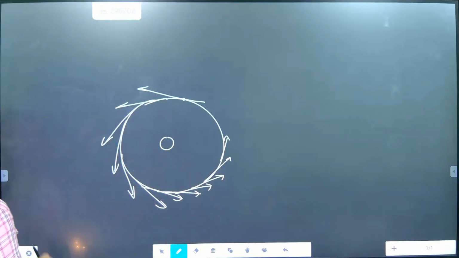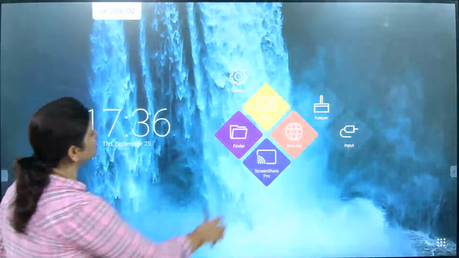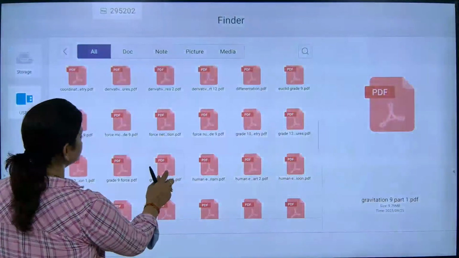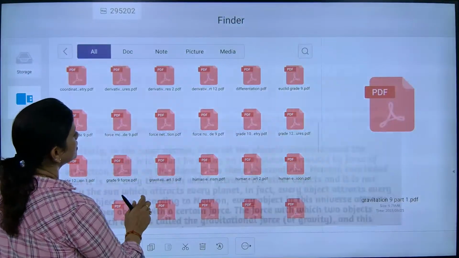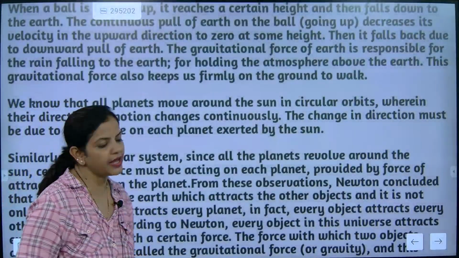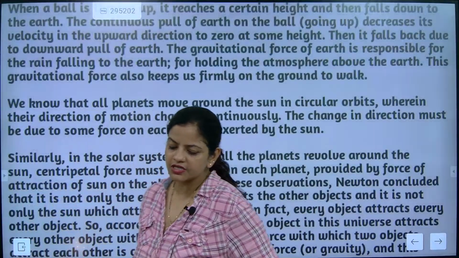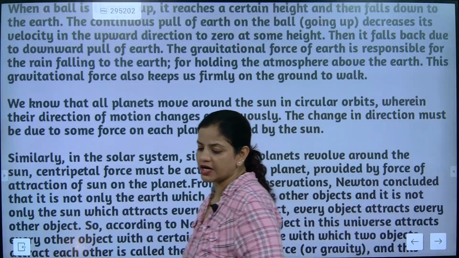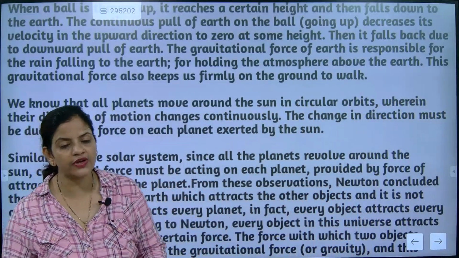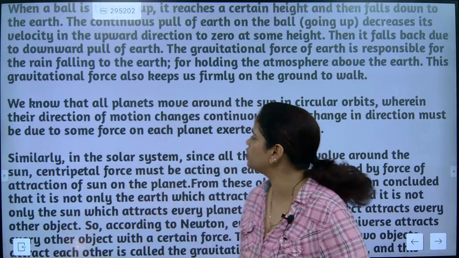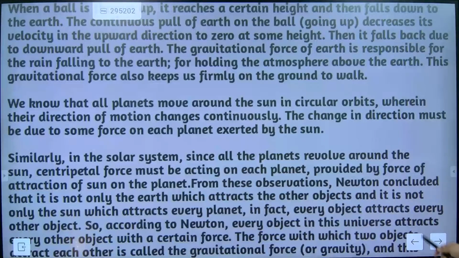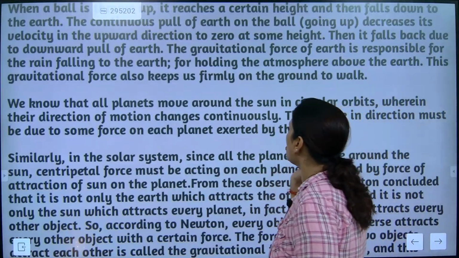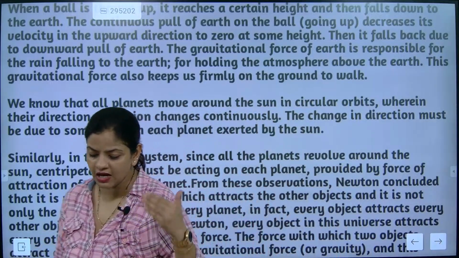Got it? Now we will go back to the same content. Please understand this part. We understood this one. Now I'm going to discuss this one. We know that all planets move around the sun in circular orbits, wherein their direction of motion changes continuously. So what is changing continuously? Direction of motion. Got it? So the change in direction must be due to some force on each planet exerted by the sun.